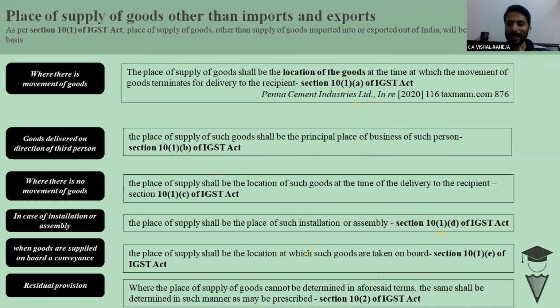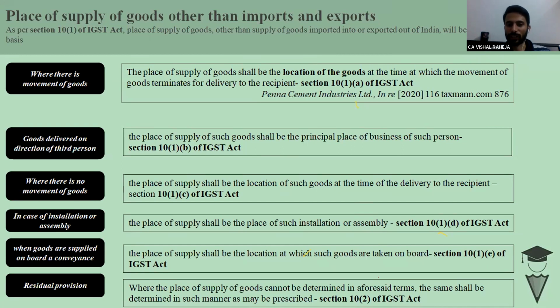In case goods are delivered on the direction of a third person, it is talking about the bill to and ship to model. For example, I have purchased goods from Mr. A, but I instructed Mr. A, please deliver the goods to Mr. B at the premises of Mr. B. I am situated in Haryana, Mr. A is situated in Haryana, but I instructed Mr. A to deliver the goods at the premises of Mr. B, who is situated in Delhi.